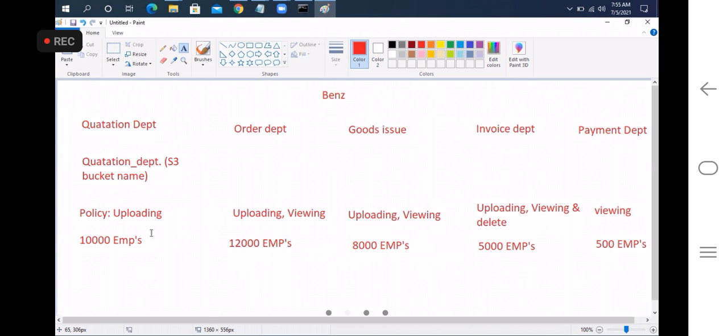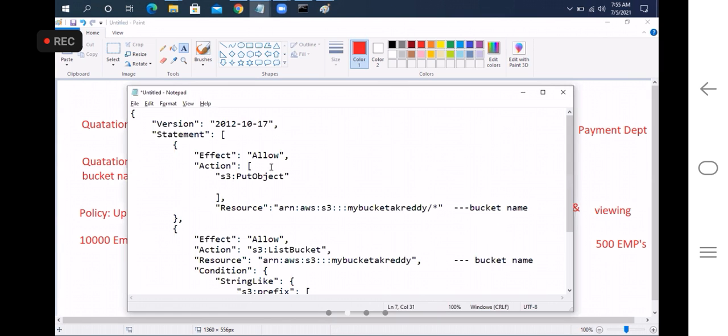Okay, so if you want to give view permissions also, in that case what we'll do is, in the policy we just give the view permissions also. Here we will give view permissions: Get object.